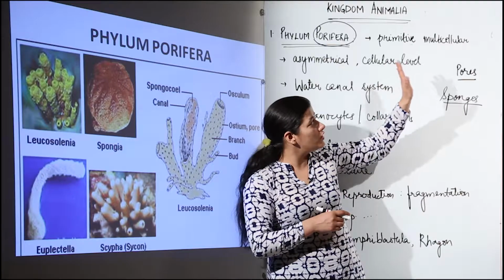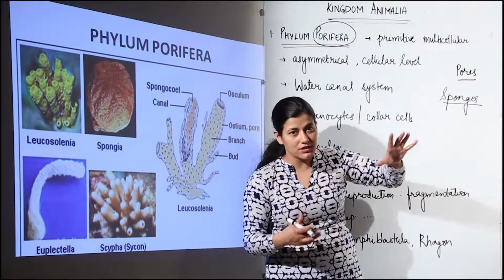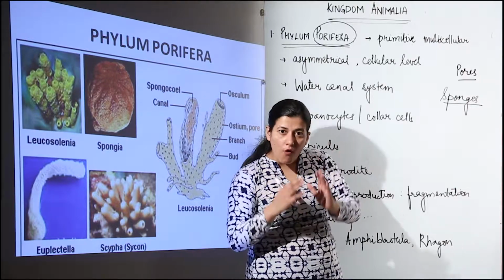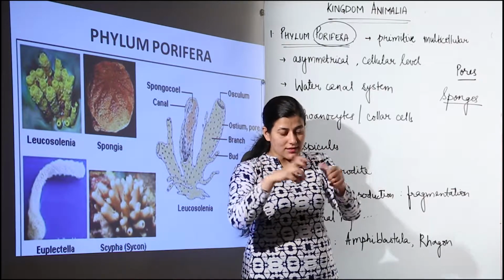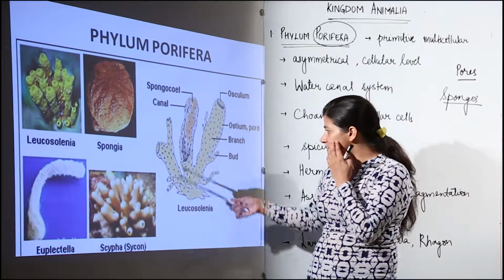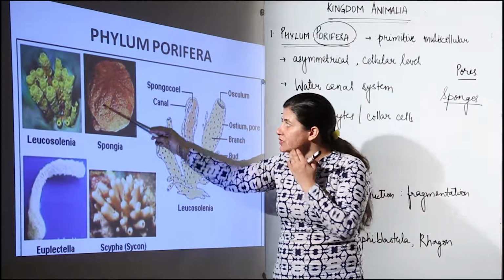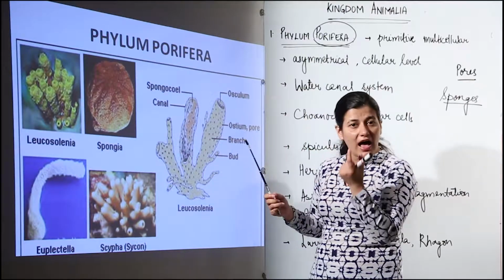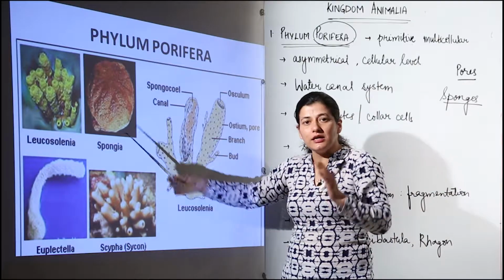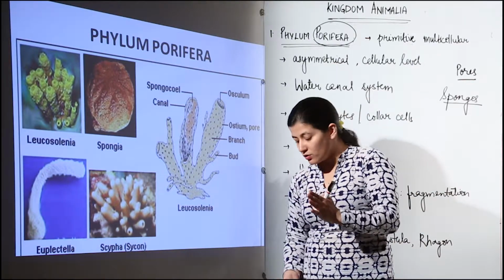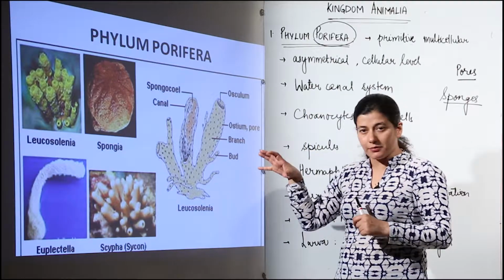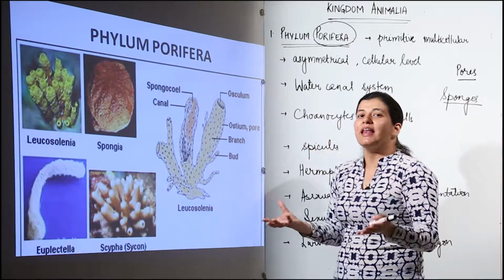Over here, we do not have tissue level organization. What is the reason for that? That individual cell is working as an entity for the organism. Now, when I say that this is one sponge, as you can see over here, I have listed some examples. This is one sponge. What it is going to have inside it is that it will have all the cells arranged in such a manner that this entire entity looks like one organism, and it is one organism, not just looks like, it is actually an animal, but that animal has a cell aggregate plan.